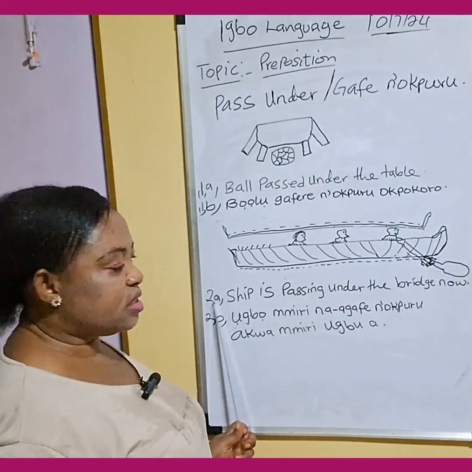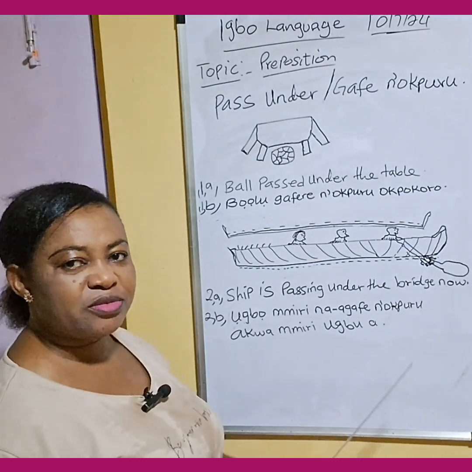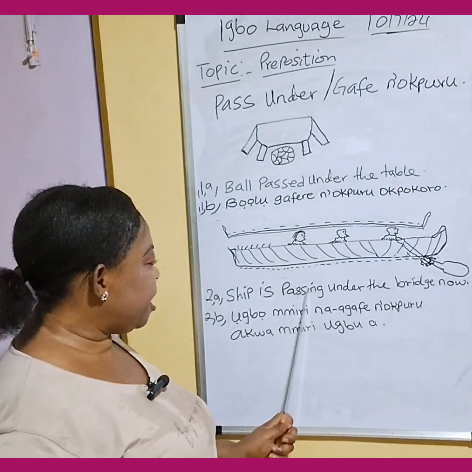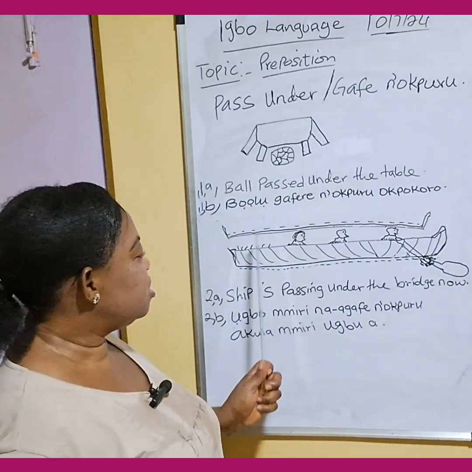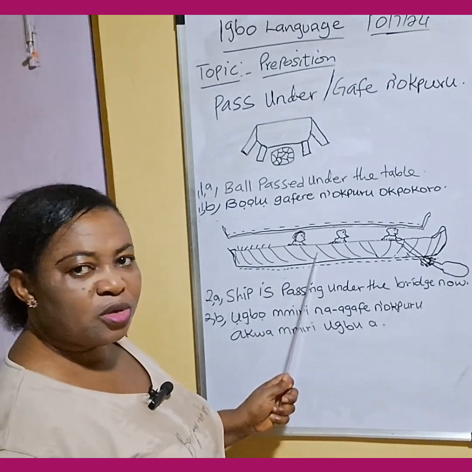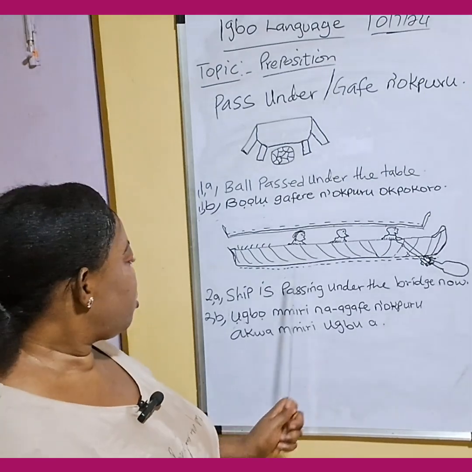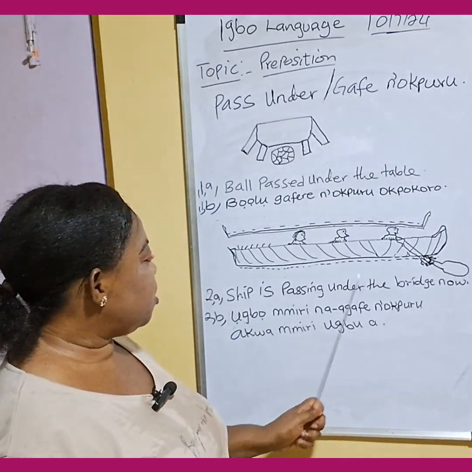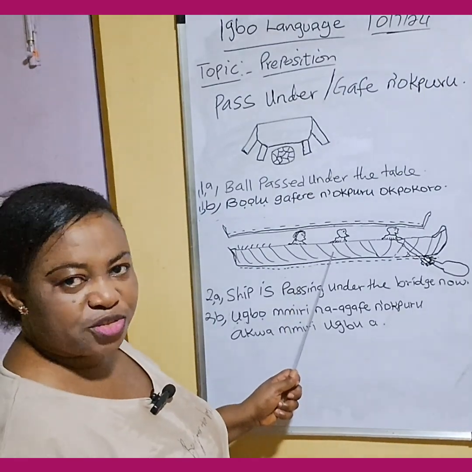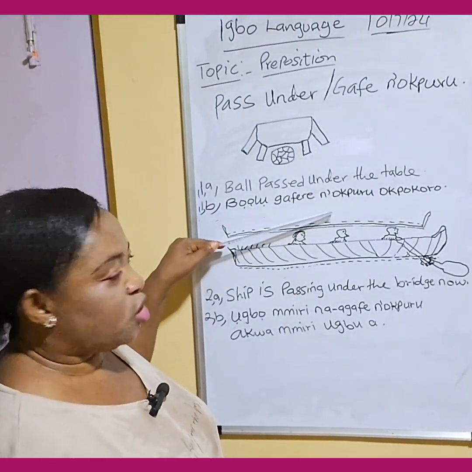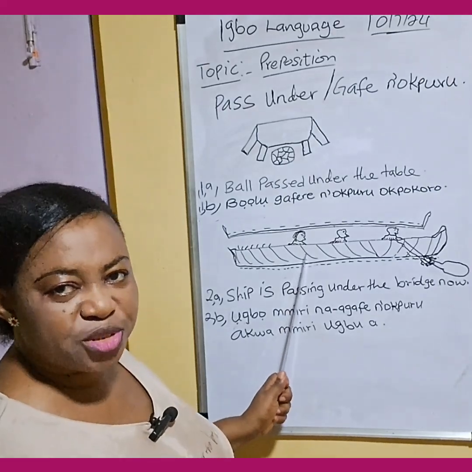Sentence 2A says, ship is passing under the bridge now. This is a bridge. This is the ship with the people inside. Ship is passing under the bridge. You can see that they are under the bridge. Look at the bridge on top, and look at the ship under the bridge.